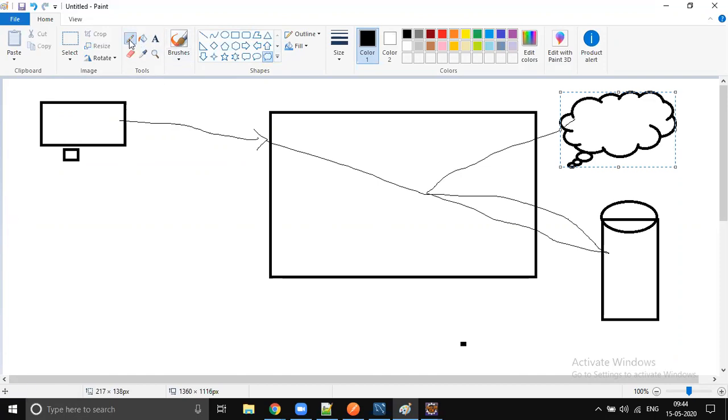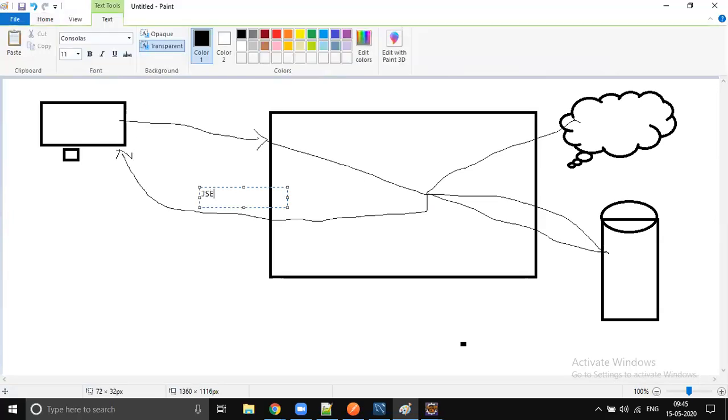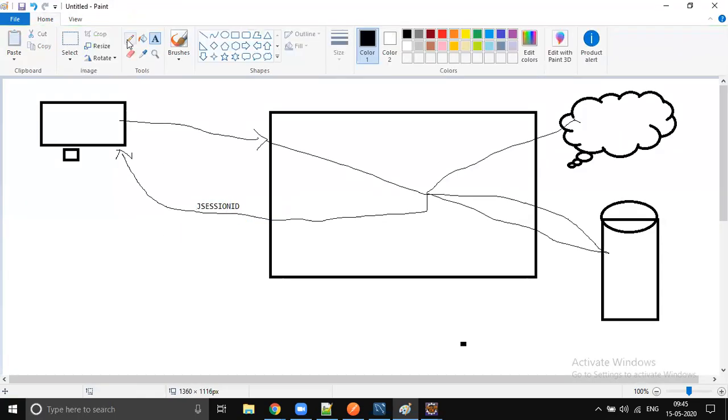So going forward, when the second request comes, we need to identify whether this request has to be checked against the session or not. How is that going to happen? After setting that authentication information in the session, we send the session ID to the client by keeping it in the cookie. Mostly it's like JSESSIONID. If you log in to your ICICI Bank or HDFC, after logging in you see some kind of session ID in the header parameters or in the request URL, right? JSESSIONID.